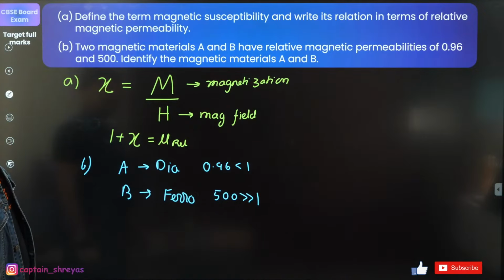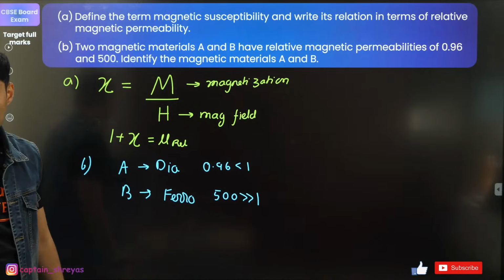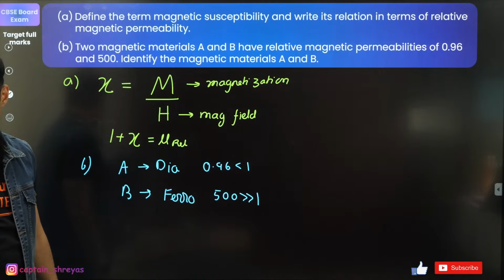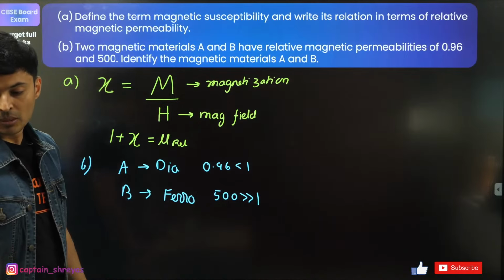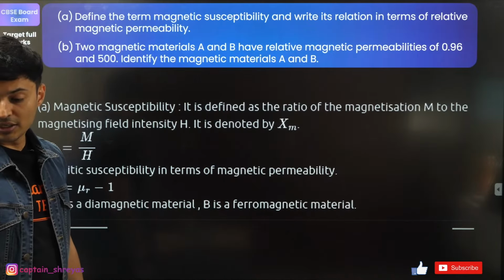But this is magnetic permeabilities, guys. Magnetic permeabilities. Yes, it is going to be dia and ferro. Exactly. Yep.